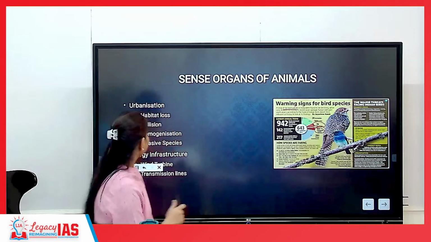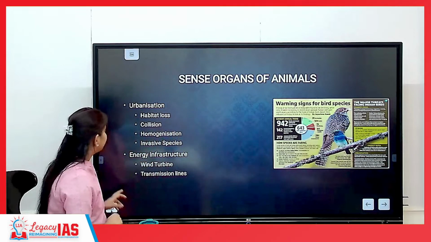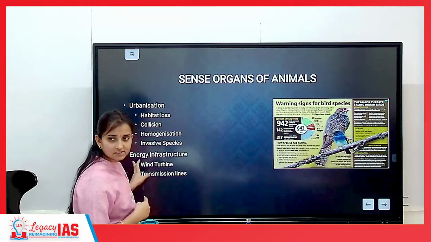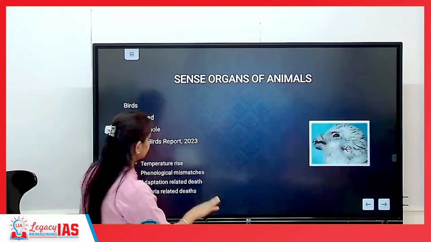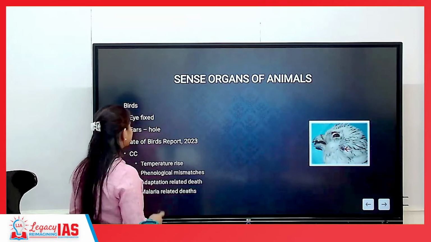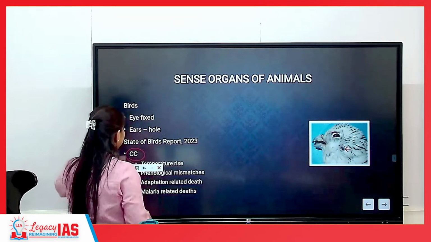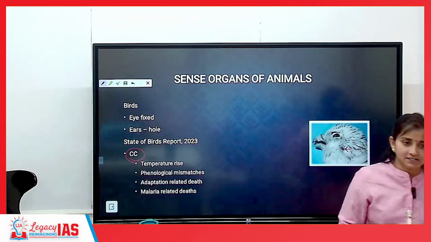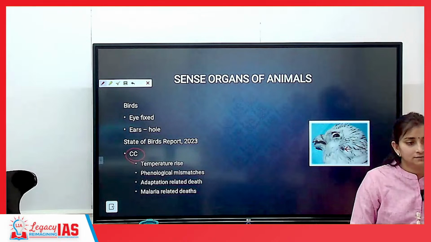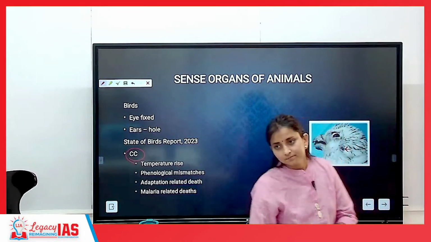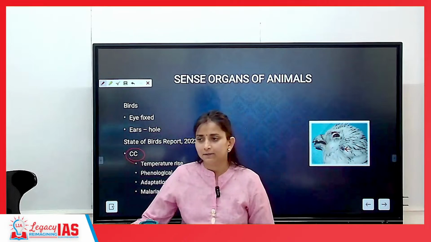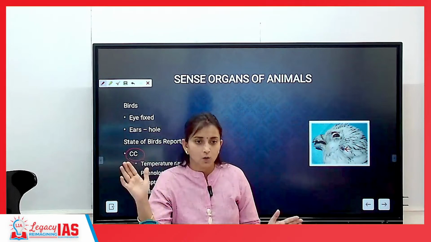Now, talking about the state of birds report, can I come to the previous slide? We'll discuss this slide also. So, first is climate change. It says that the birds are declining because of changing climatic conditions. What is climate change? Changing of weather. There is a difference between weather and climate. Weather is for the short term, climate is for the long term.